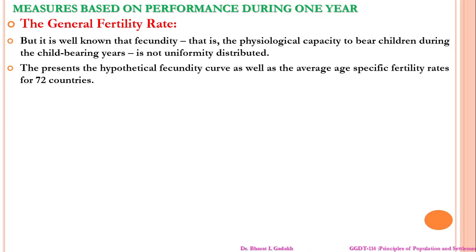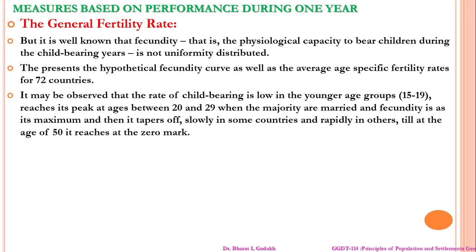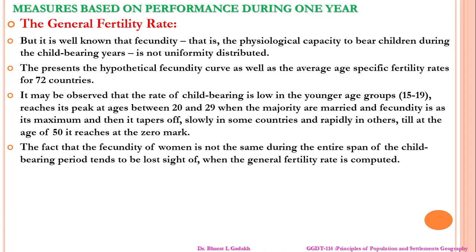The hypothetical fecundity curve, as well as the average age-specific fertility rate, is presented for around 20 countries. It may be observed that childbearing is low in the younger age group of 15 to 19. The peak age is 20 to 29, when the majority have married and fecundity is at its maximum. Then it tapers off, slowly in some countries and rapidly in others, until at age 50 it reaches zero. The fecundity of a woman is not the same during the entire span of childbearing.